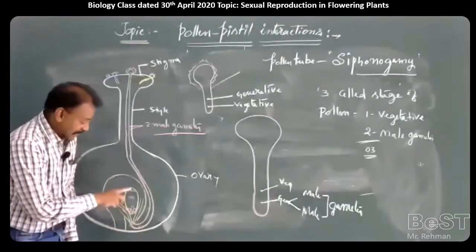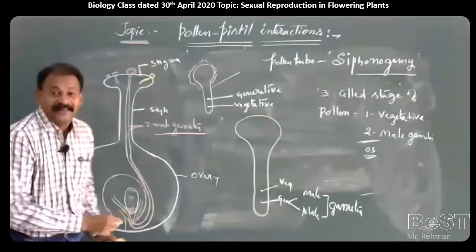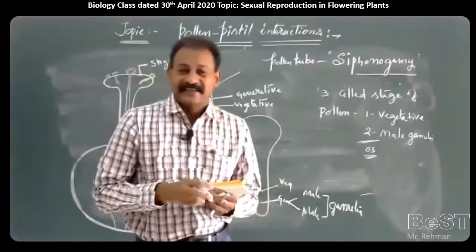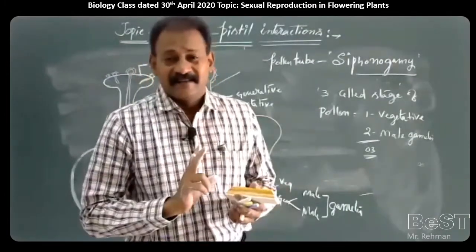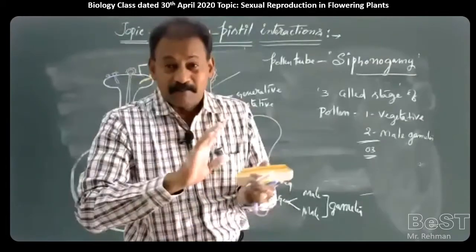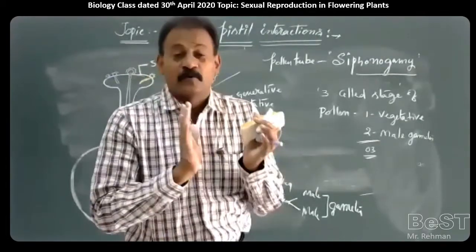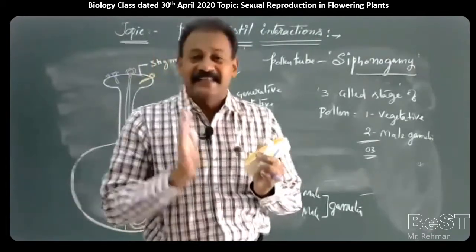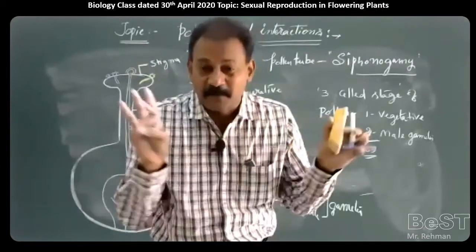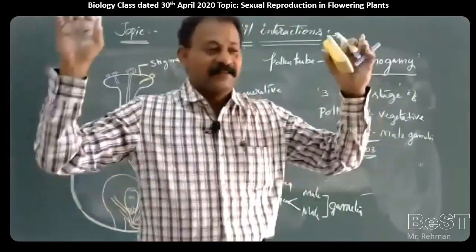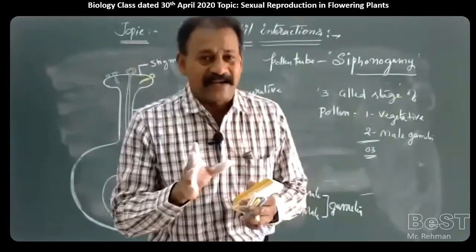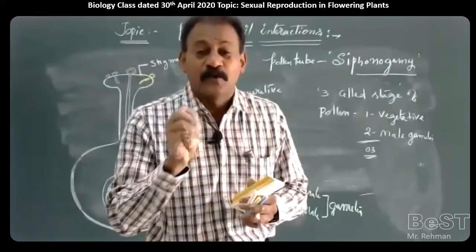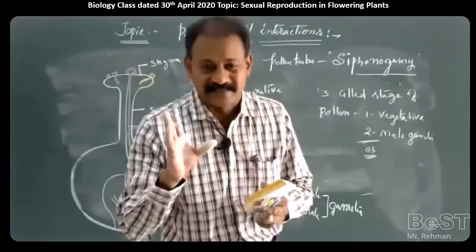Why? Because at the micropylar region, the egg apparatus is present. In the egg apparatus, there is the egg cell, and on the sides of the egg cell, two synergids are there. In these synergids, finger-shaped projections are there, which are called the filiform apparatus. The filiform apparatus is the structure which liberates chemical substances.